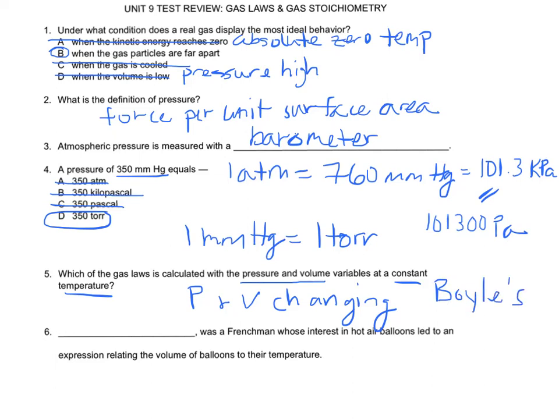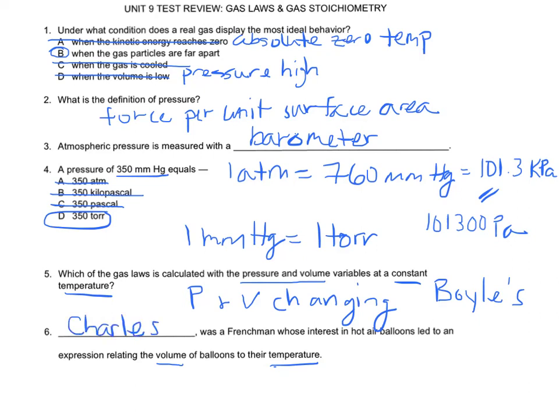Number 6 says, blank was a Frenchman whose interest in hot air balloons led to an expression relating volume and temperature. Okay, so the only equation that relates volume and temperature is Charles' law.